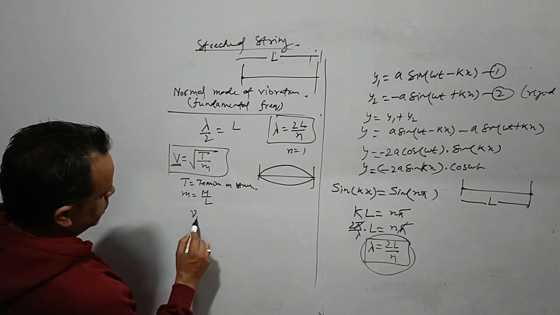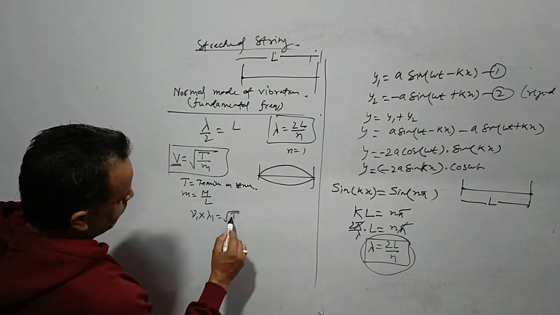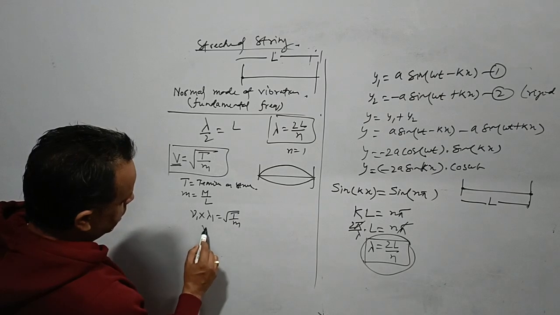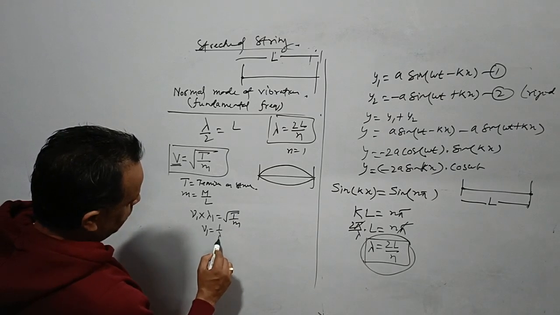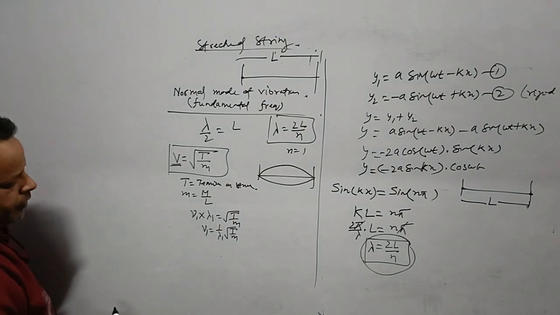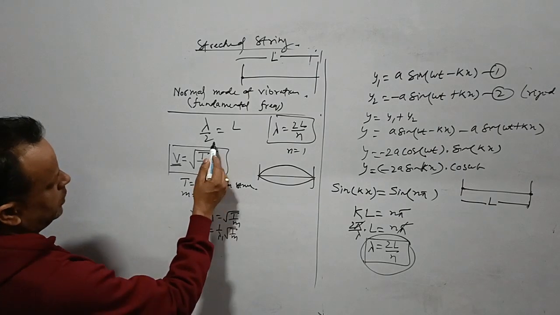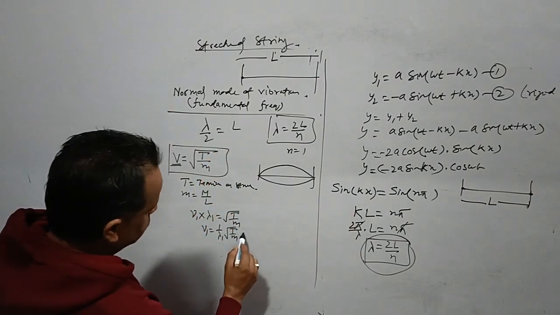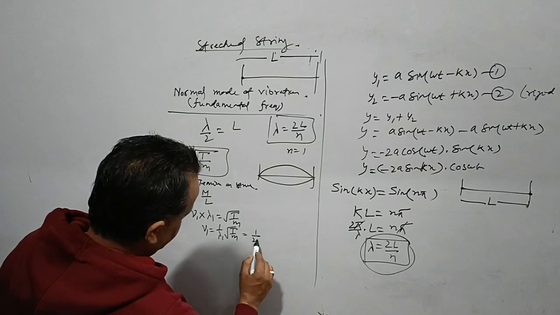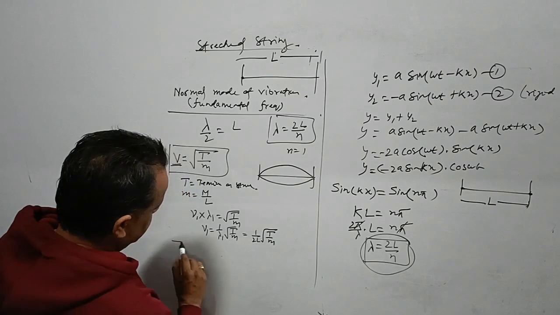Velocity is frequency into wavelength, which is root over T by m. So nu 1 is 1 by lambda 1 into root over T by m. Lambda 1 is equal to 2L, so we can write it as 1 by 2L root over T by m.